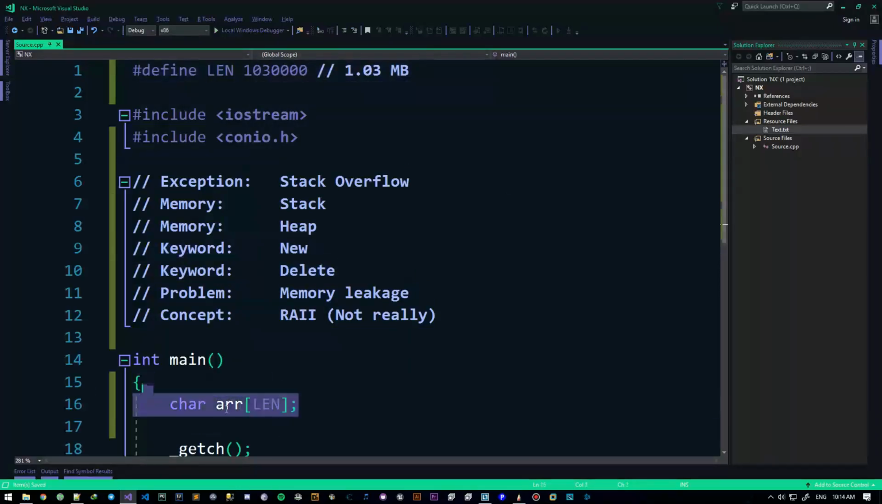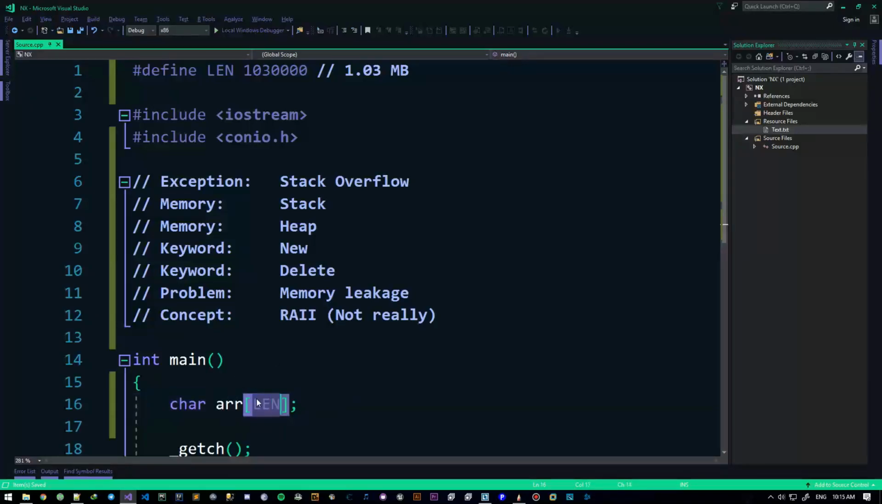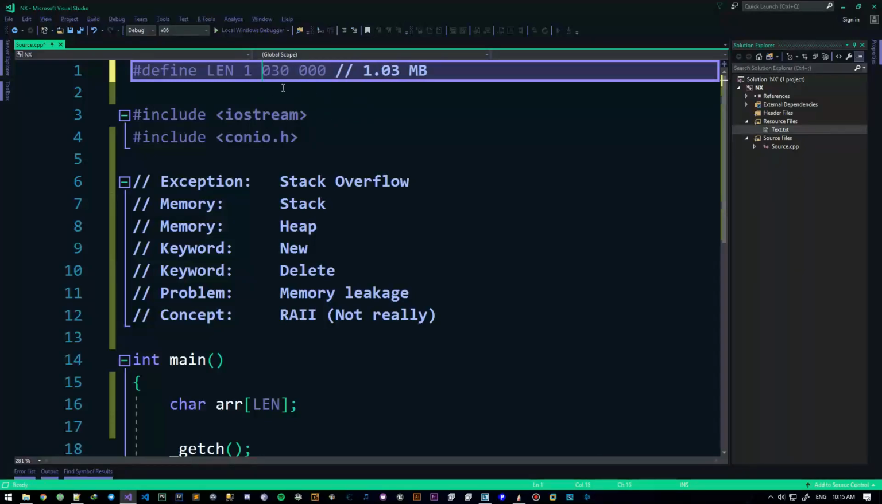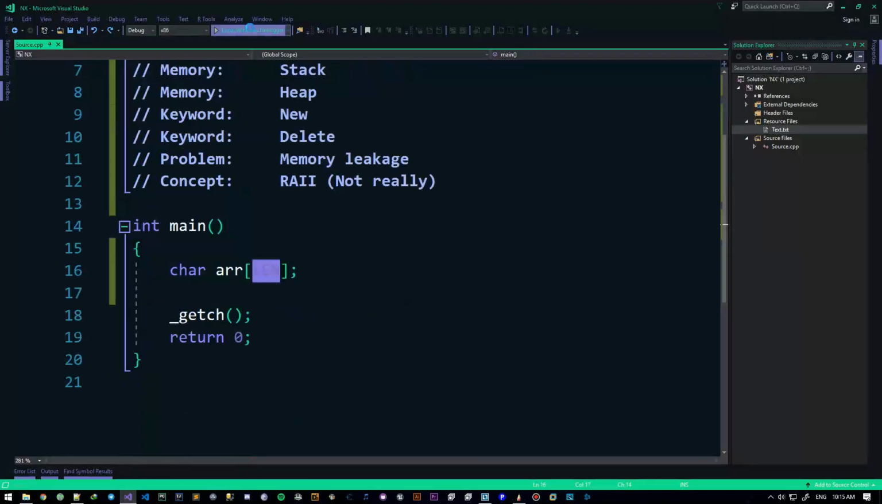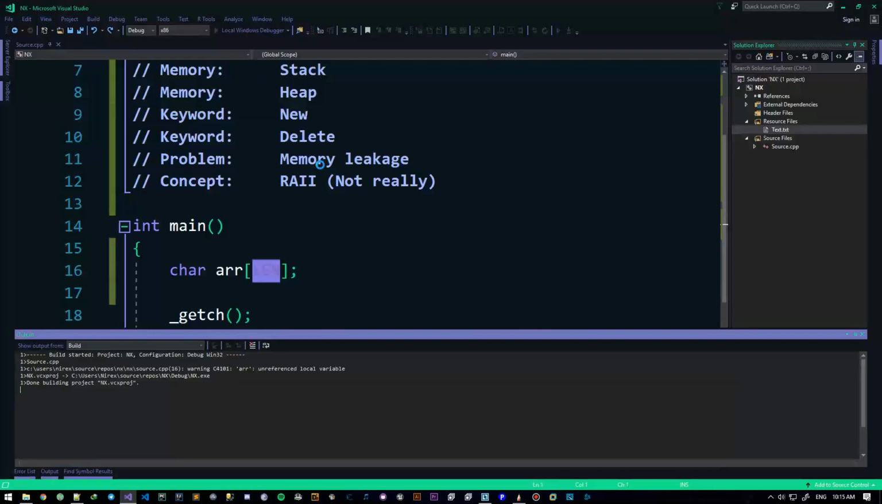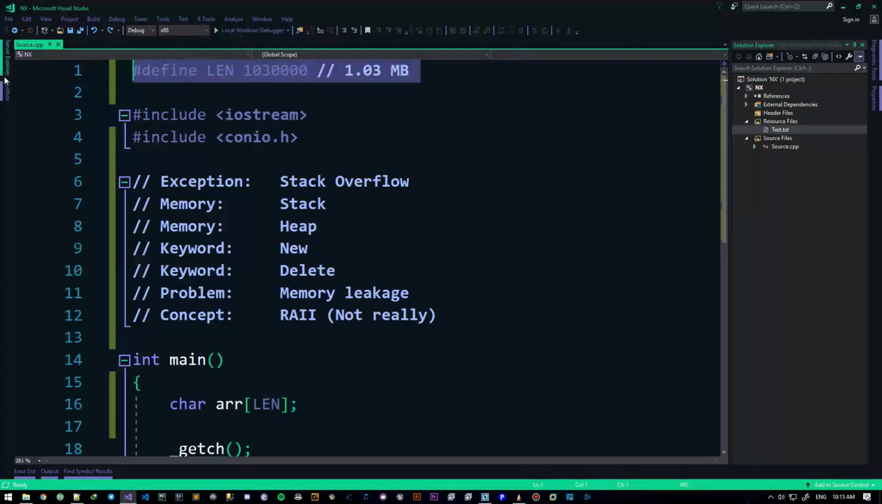So I have an array right here, a char array R, and the size of it is this much, 1.03 megabytes. If one of these elements is a byte, that's about 1 million bytes, roughly 1 megabyte. So I can put this many bytes in an array right here, as you can see. I've just created an array. If I run it, it's all okay. I hit enter, and everything is fine.